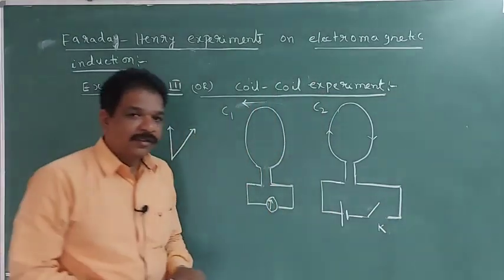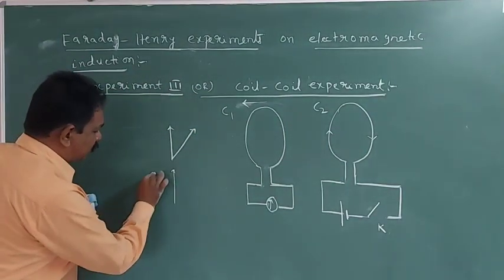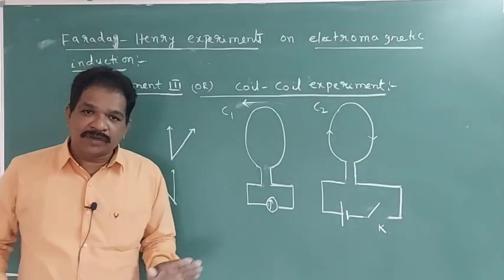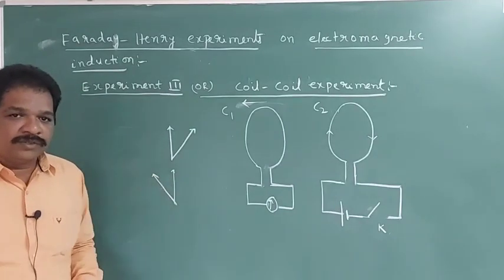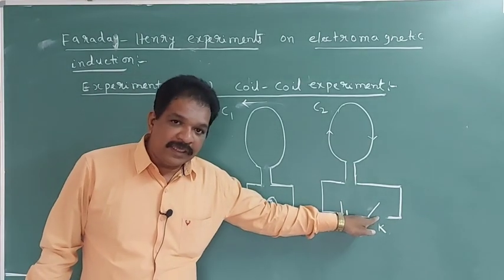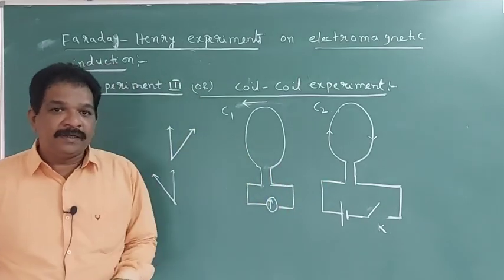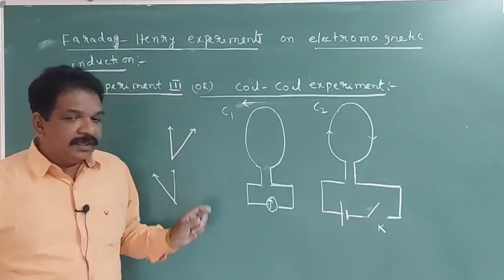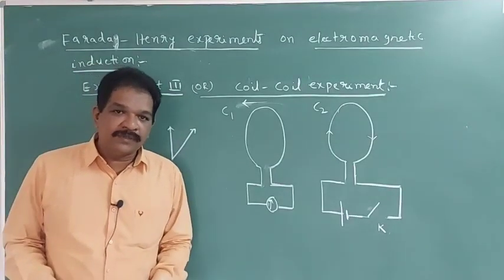Now also there is a momentary deflection in the galvanometer for 1 or 2 seconds. Again it came to 0. So when this key is closed or opened, at that moment there is a momentary deflection in the galvanometer that they observed.